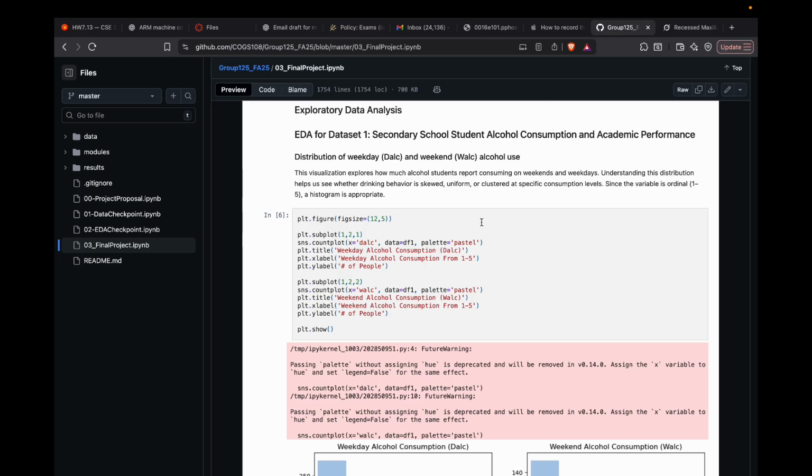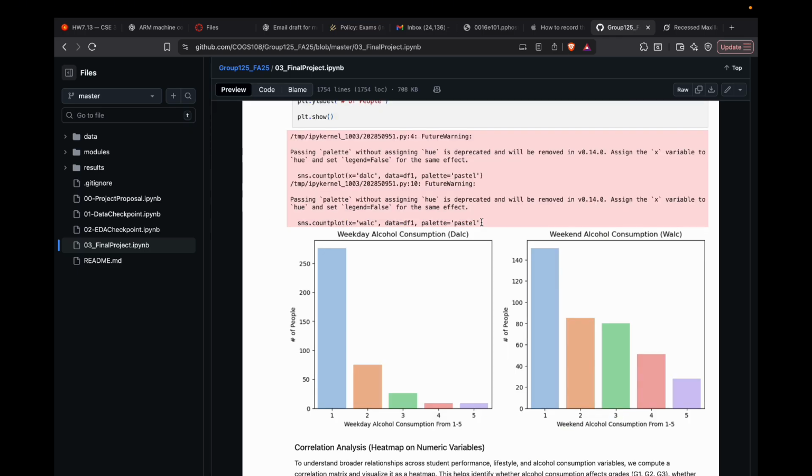Alright, we begin with the exploratory data analysis for dataset 1. The variables we analyzed were quantity of alcohol consumption, an ordinal scale of 1 to 5, which we used to plot a histogram. We saw higher consumption on weekends, reflecting the real world phenomenon of college students going out, while weekday alcohol consumption was not that much. In general, alcohol consumption trended to low to moderate. However, there were some outlier cases.